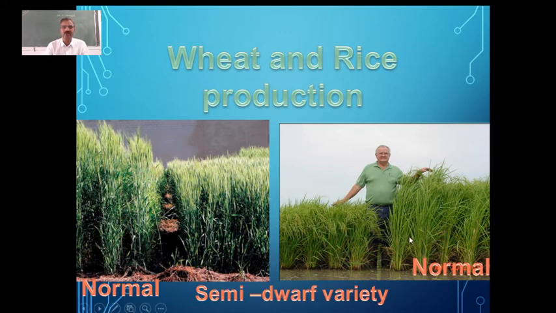Semi-dwarf varieties. You can just have a look at this one. So this is the normal variety which they were growing earlier. This is the normal variety of rice, and this is the normal variety of wheat. You can look at the height. We have many varieties which were growing to about 6 feet earlier, before the 1950s. Then later on, they started growing medium height plants. You can see a medium height here. So they are said to be semi-dwarf varieties. What are they called? They are called semi-dwarf varieties.